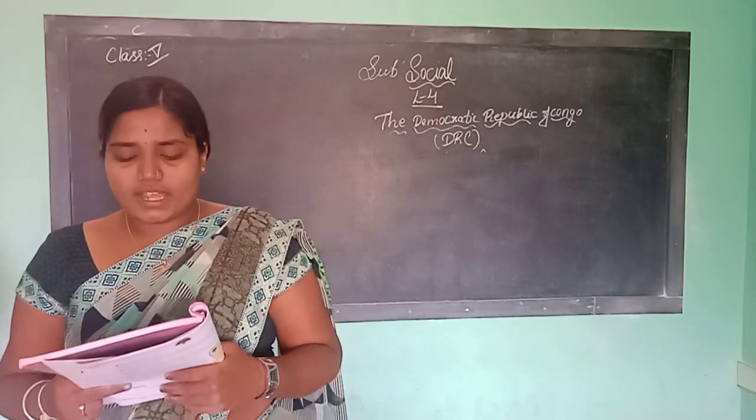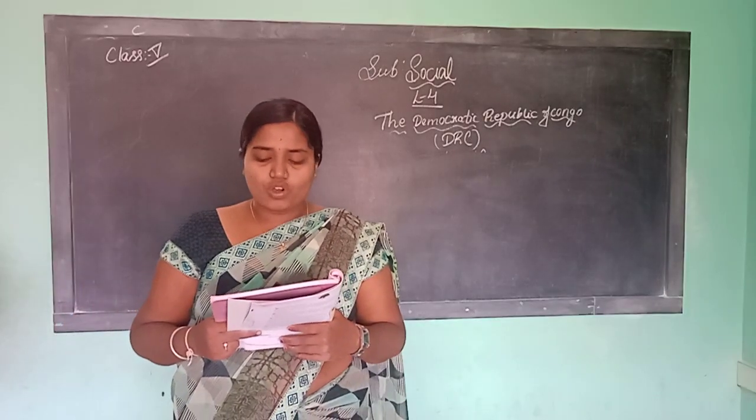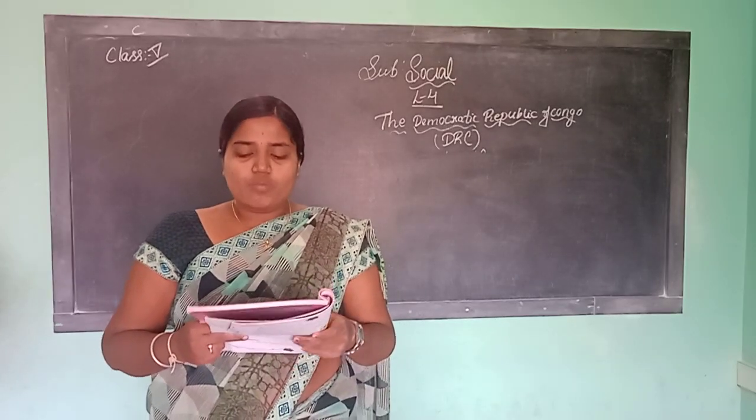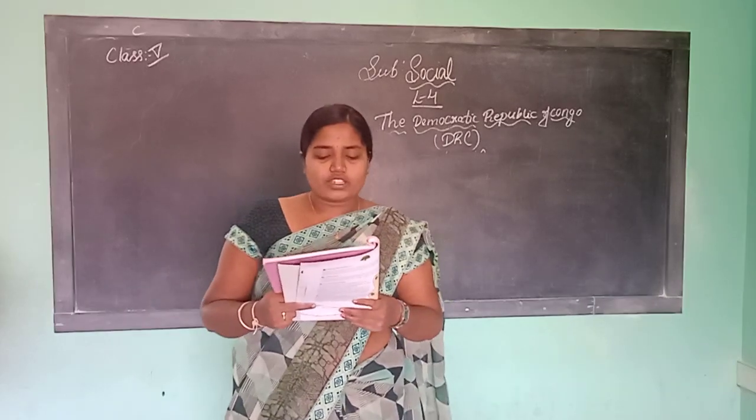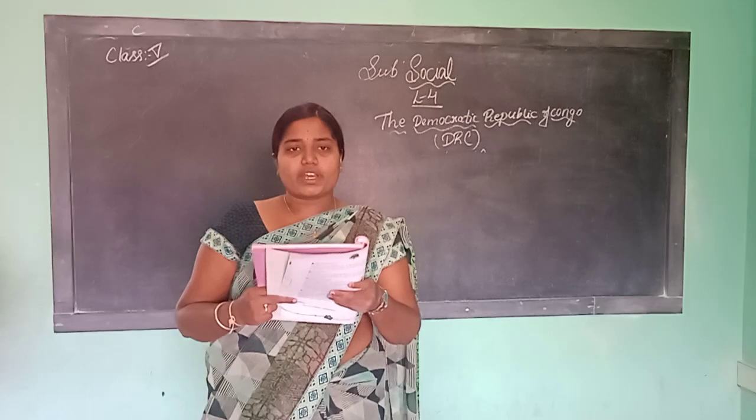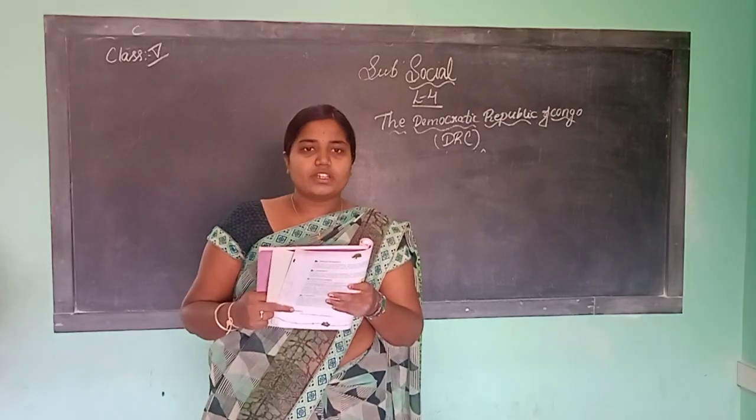Cassava, rice and maize are the basic food of most of the people of Congo. Most parts of DRC are covered with tropical rainforest.